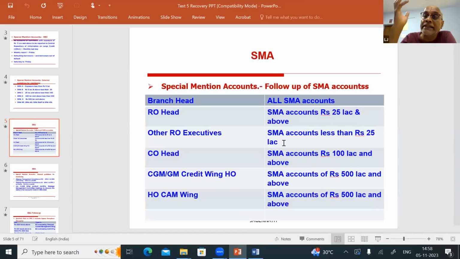Similarly, if they ask you SMA accounts less than 25 lakhs exposure, who is the authority to follow up at the RO? So other than RO head. Or they may ask you, SMA accounts of 100 lakhs and above exposure, under whose authority does it come for follow-up? Circle head, CO head. So like that, the questions may come.